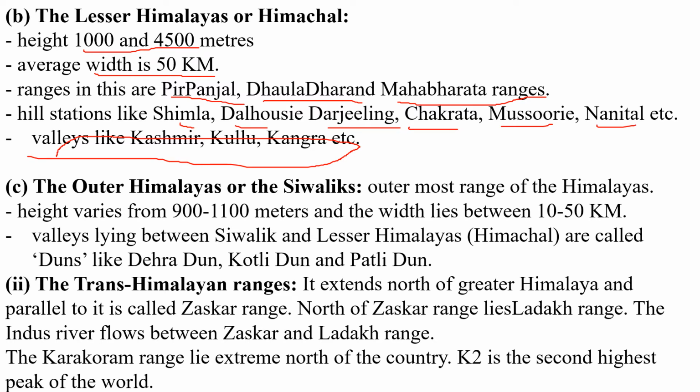Then the Outer Himalaya, also known as the Shivalik range, is the southernmost part of the Himalaya.